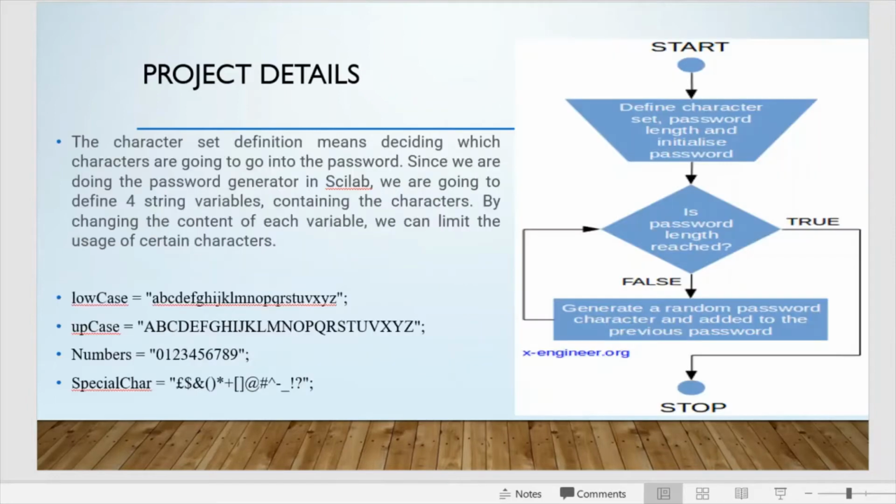So this is the workflow for the random password generator. First it defines the character set, then it sets the password length, and then it initializes the password. Once the password length is reached, it moves further and generates a random password, and then it stops. The character set definition means deciding which characters are going to be in the password. Since we have performed this in Spyder, here I have taken 4 string variables for performing the code. The variables are lowercase, uppercase, numbers, and special characters. So these are my variables.